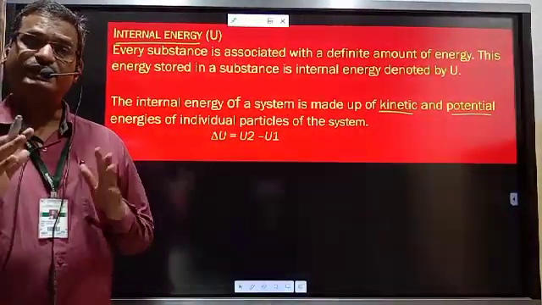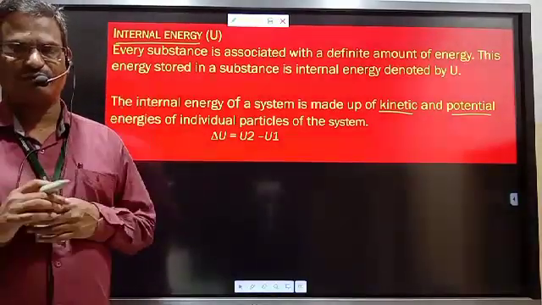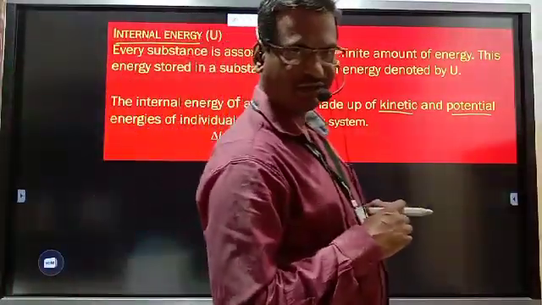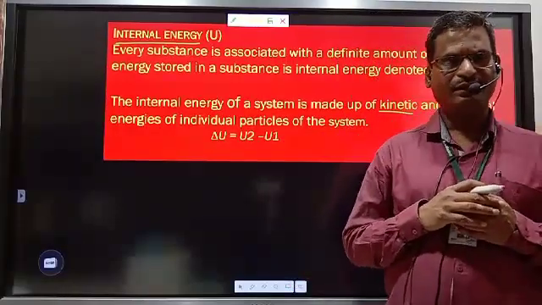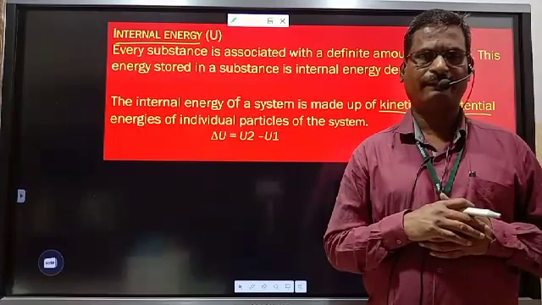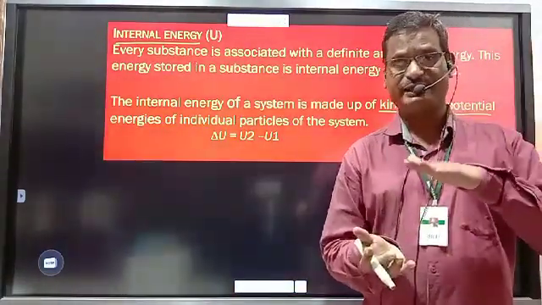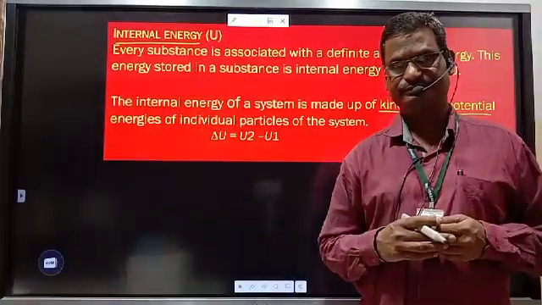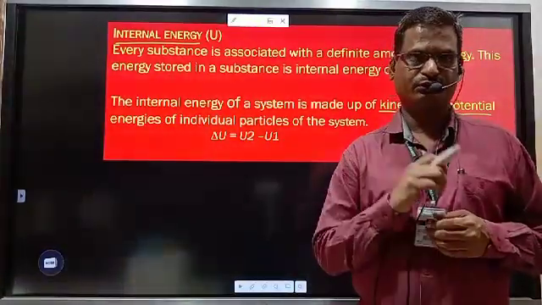How does the change in internal energy take place in the system? That is the important point here. How does the internal energy of a system increase or decrease? We have seen while studying work done that whenever compression takes place, whenever the volume of the system decreases, it is known as positive work.